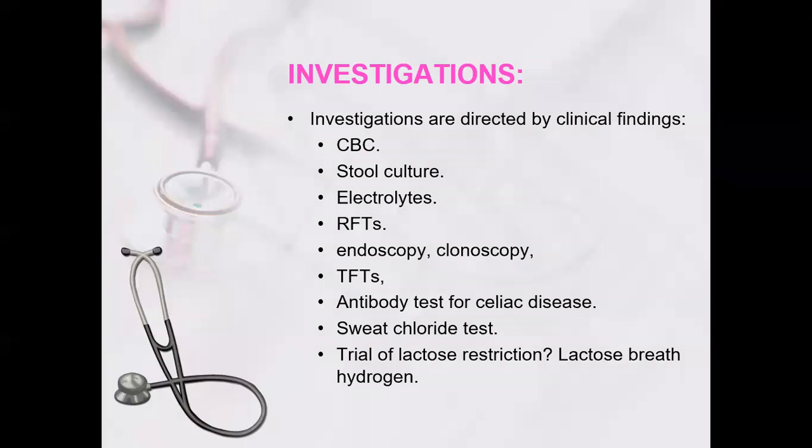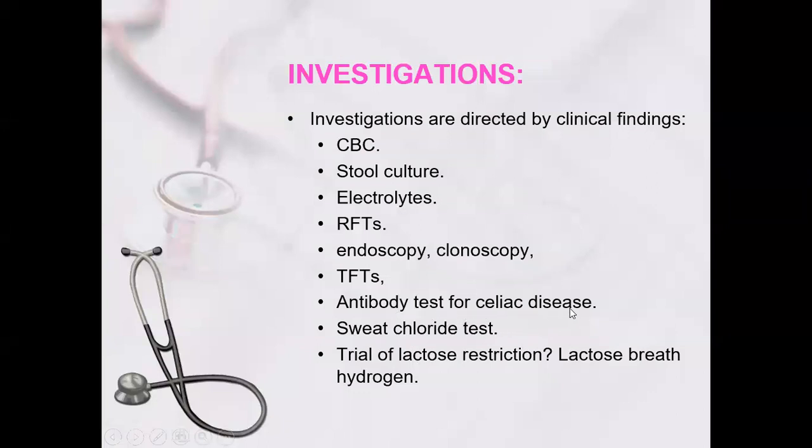Then electrolytes, renal function test, endoscopy, and colonoscopy. With endoscopy you get a biopsy, for celiac disease or Crohn's disease. Colonoscopy is especially for ulcerative colitis. Thyroid function test for hypothyroidism. You will not do all investigations in one patient. You narrow down from history, examination, and differential diagnosis, then go for specific tests. This is the baseline, and then specific tests for the disease.